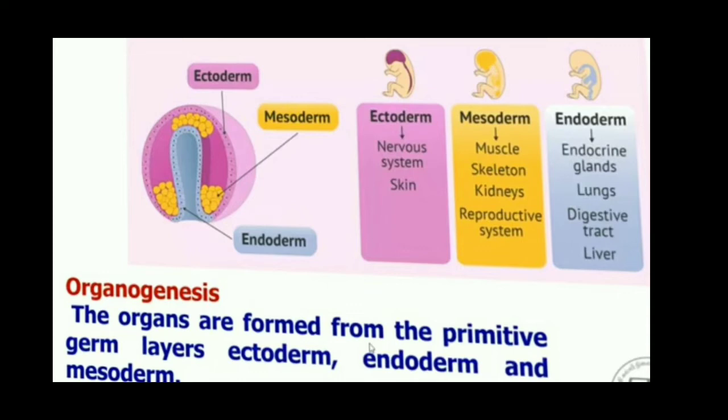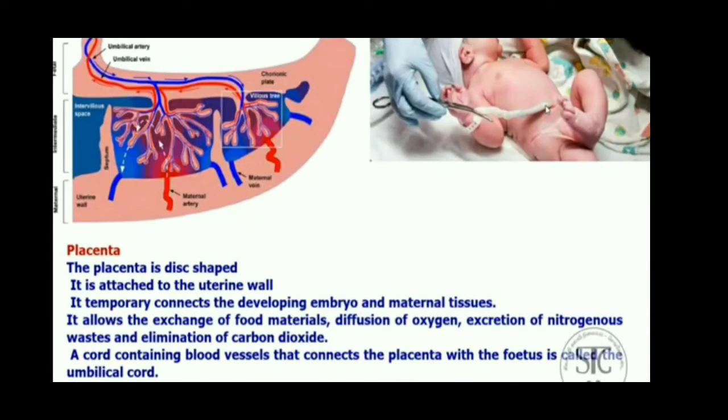Next process is formation of the placenta. The placenta is a disc-shaped structure. It is attached to the uterine wall. See, this is a disc-shaped structure. This is the uterine wall. Here this placenta is attached.